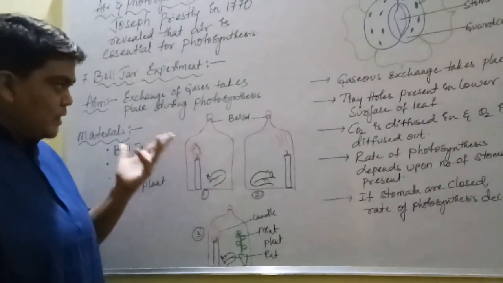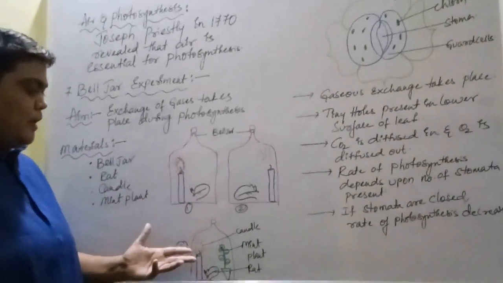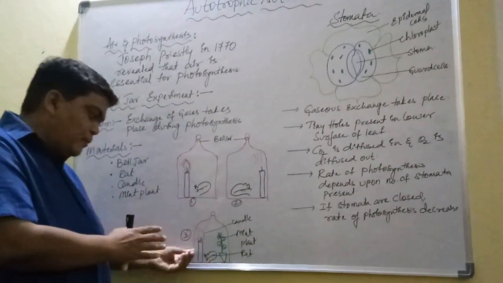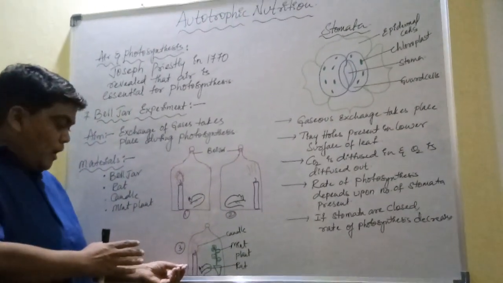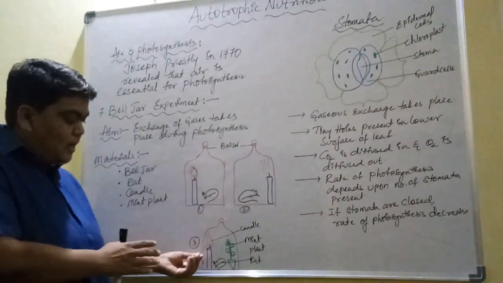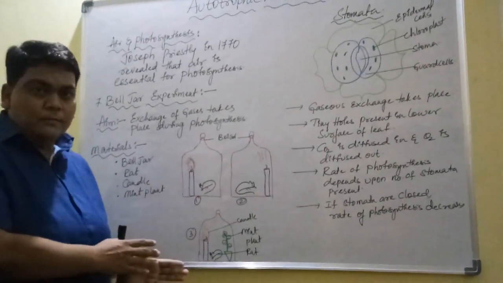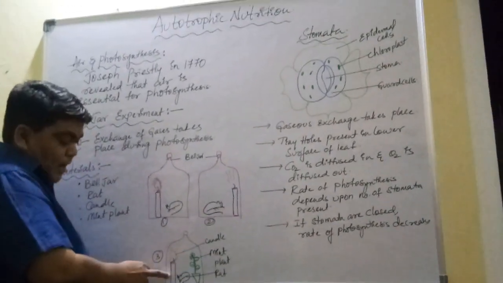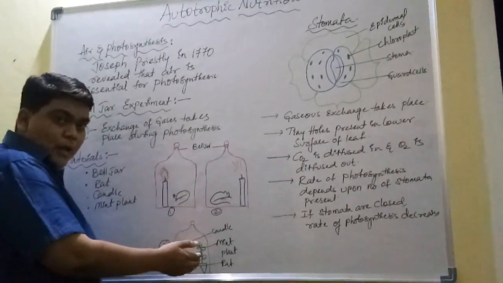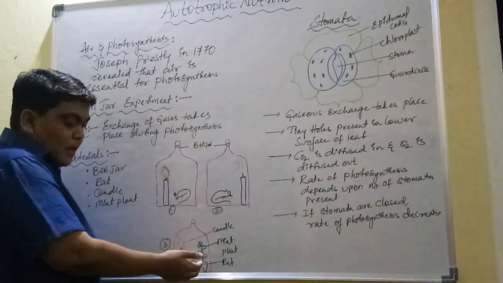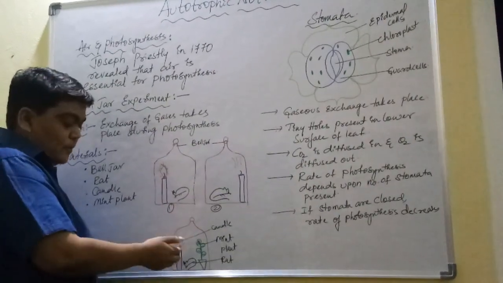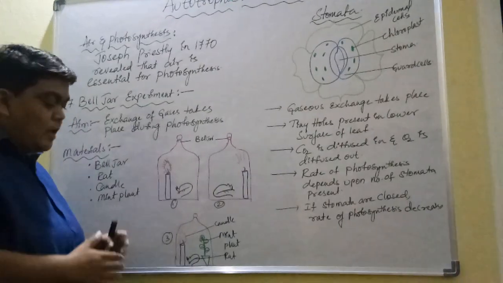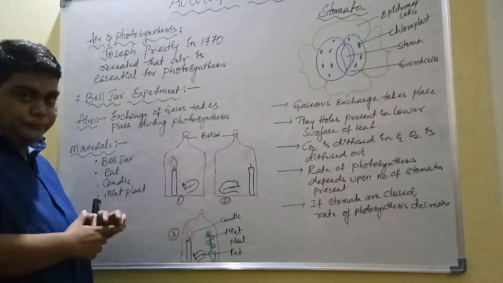From this experiment he came to the conclusion that there is something released by the plant which is utilized by the burning candle and the rat, and the gas liberated from the burning candle and the rat is taken by the plant. That means whatever gases are emitted by the candle and rat are restored by the plant, and the gases emitted by the plant are helpful for the burning candle and the rat. So from this experiment he came to the conclusion that exchange of gases takes place here.